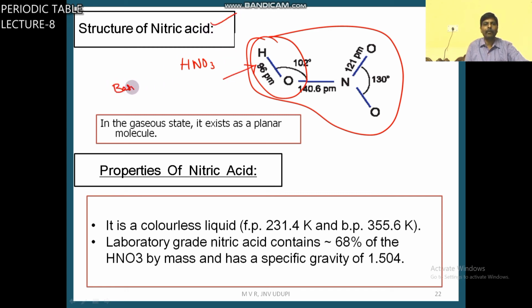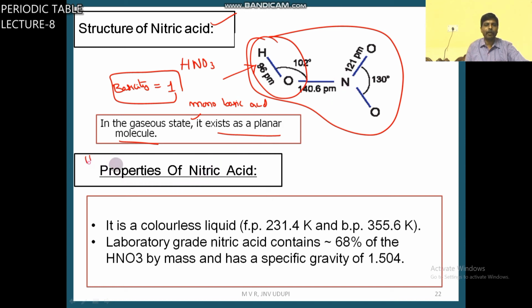Only one OH is there, so its basicity is 1. It is a monobasic acid. In the gaseous state, it exists as a planar molecule.